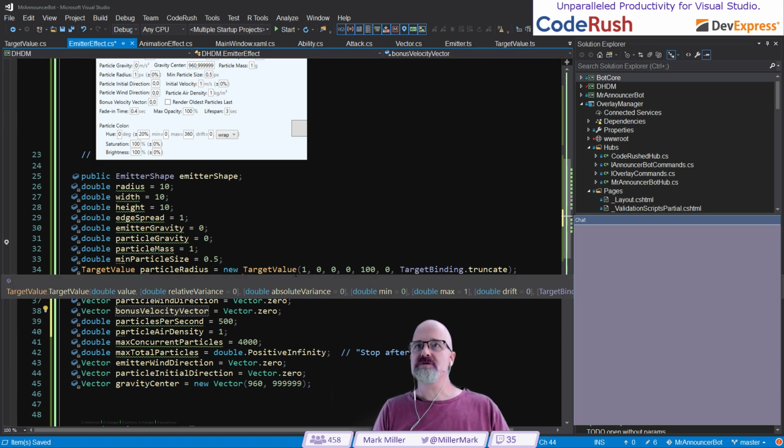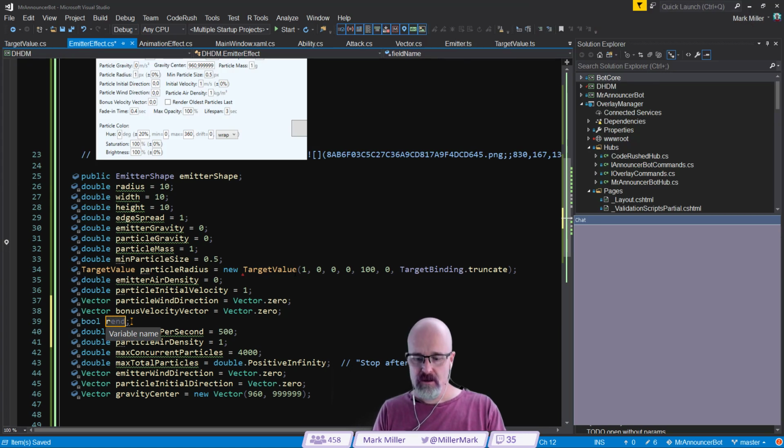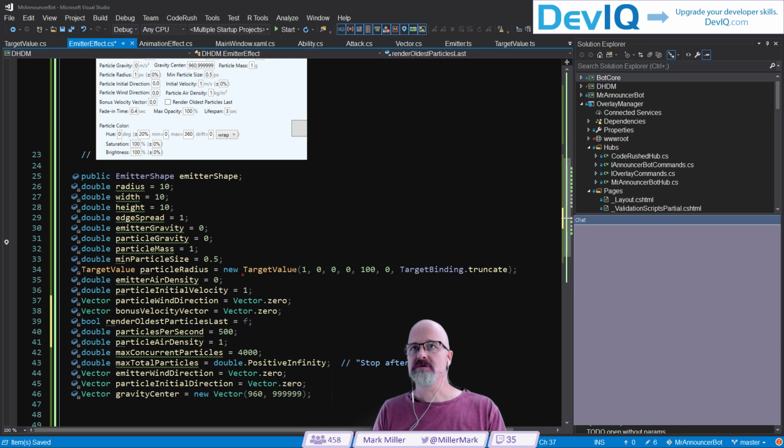And render oldest particles last. So this is a Boolean property here. Render oldest particles last. Like that. And we'll set that equal to false. Okay. Fade in time is a double.